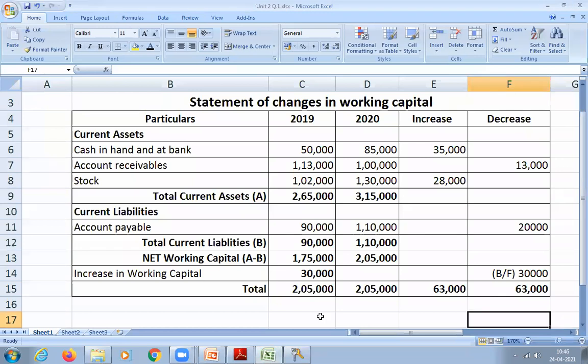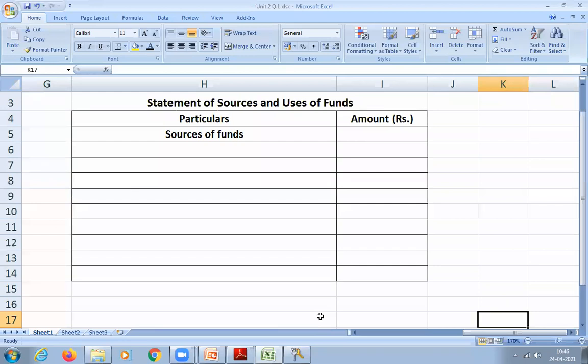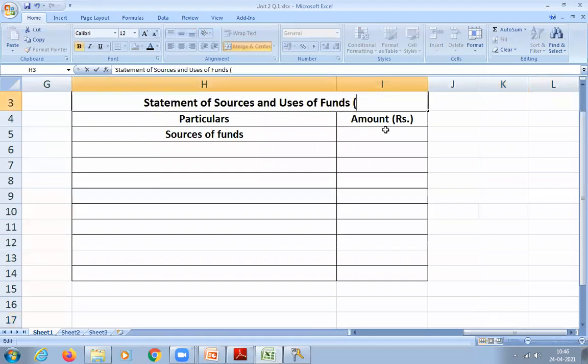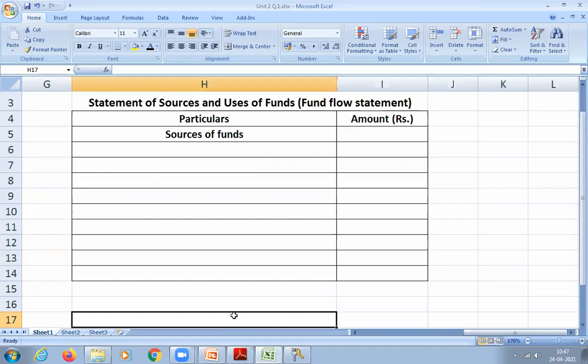So did you understand, students? Any doubt? Shall we go to the fund flow statement now? Okay. So now you draw this format: Statement of sources and uses of fund. Again, this is nothing but the fund flow statement only. There are different names for that. I wrote that because that is what is mentioned in the question. So that's why I wrote statement of sources and uses of fund. Nothing but the fund flow statement only. So there is no difference. So draw this table quickly.